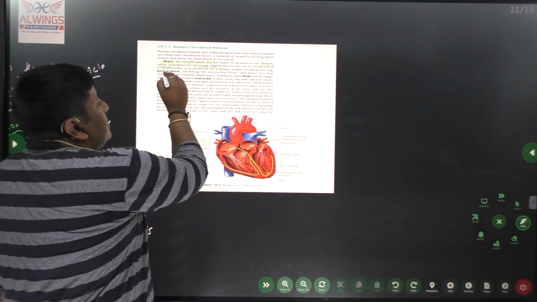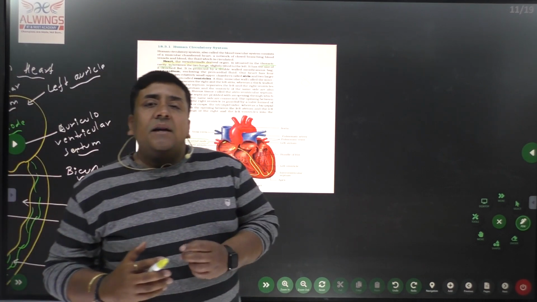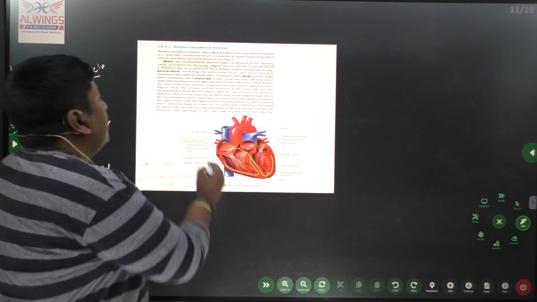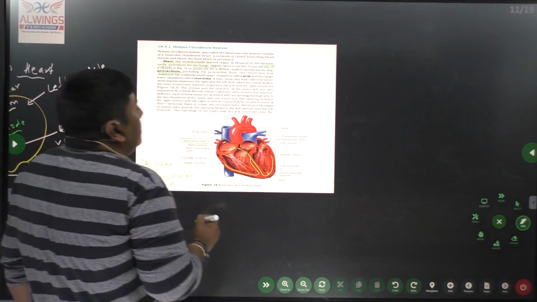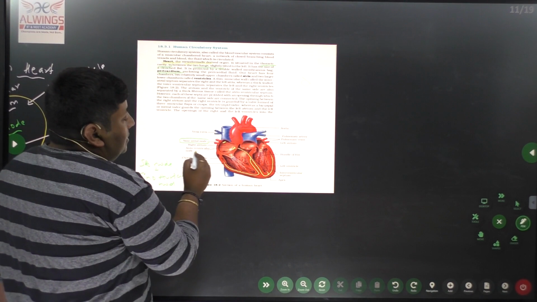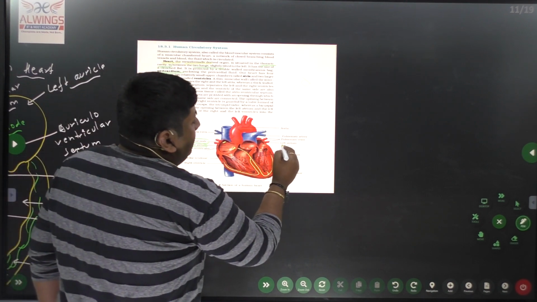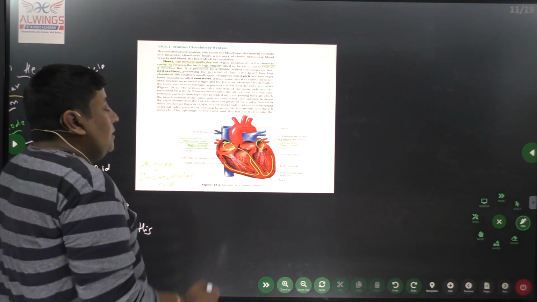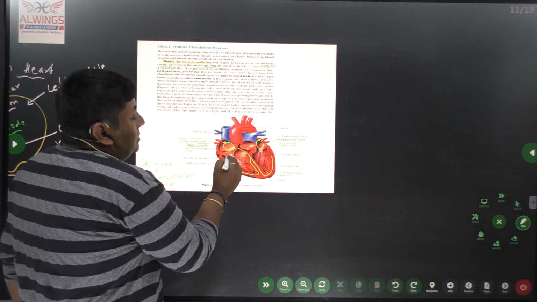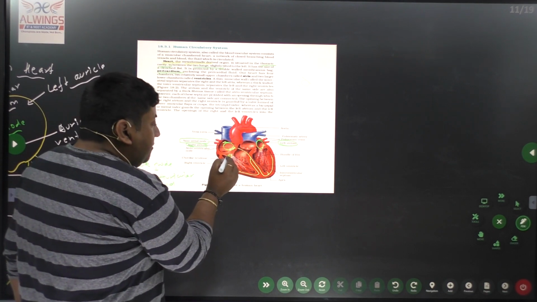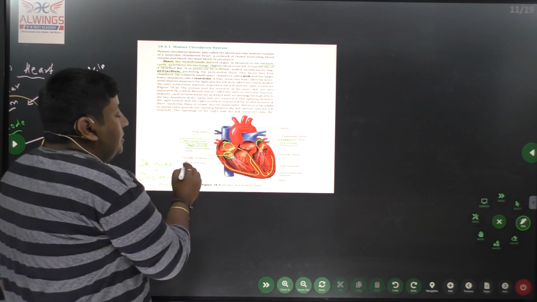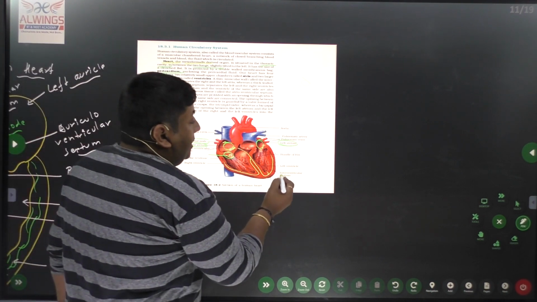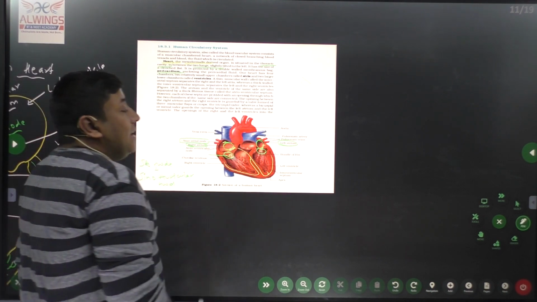Now the heart is present inside a sac-like structure called the pericardium, surrounded by a fluid called pericardial fluid. It contains two auricles. Here we have the right atrium and here the left atrium. In between, here we have the tricuspid valve, whereas on the other side we find the bicuspid valve.